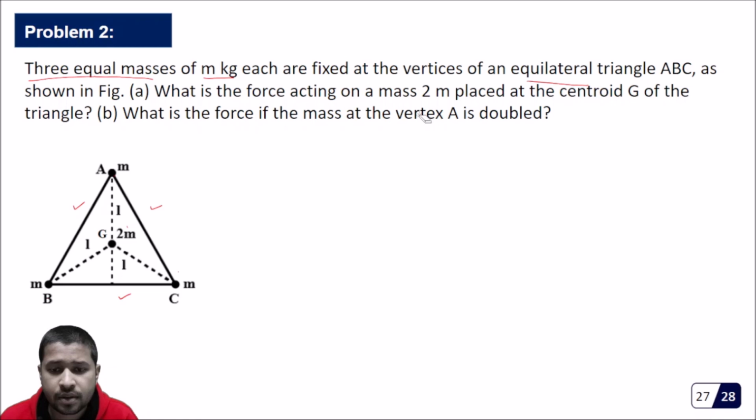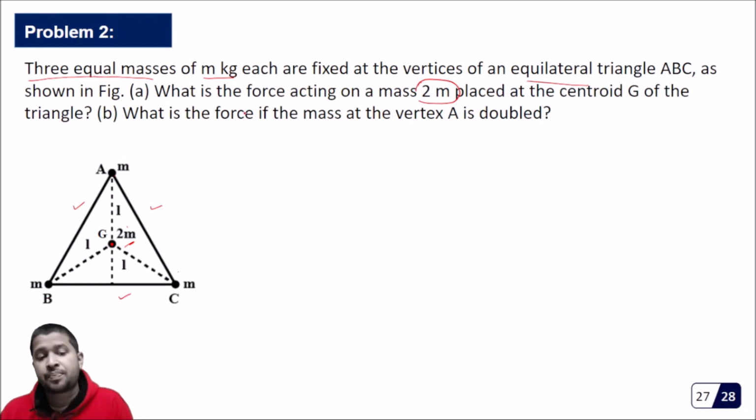Of mass 2m. I was thinking this to be meter, so this is 2m. Placed at the centroid. So you know what is centroid? Means where all the medians cross each other. That is called the centroid of the triangle. What is the force if the mass of the vertex A is doubled? What if this mass is doubled? What will be the force?